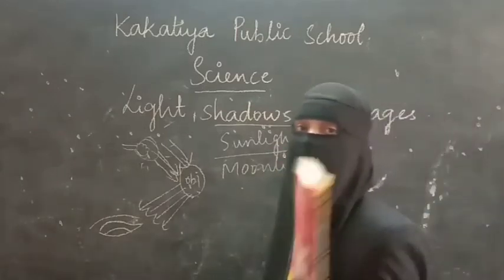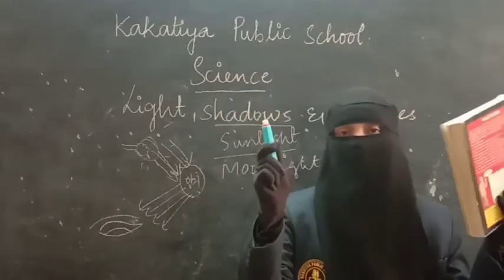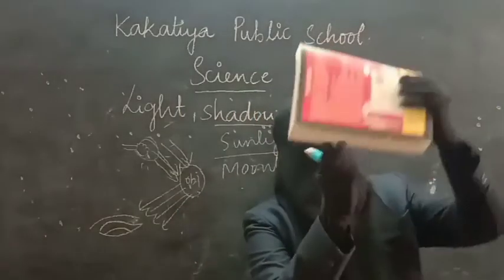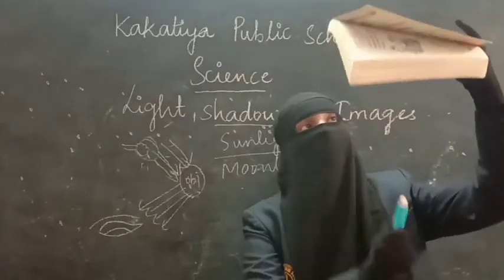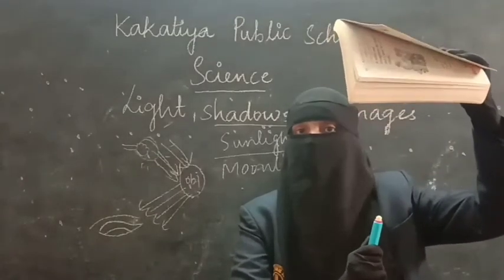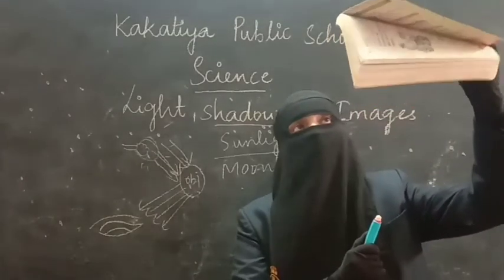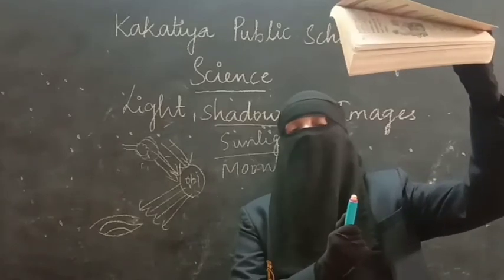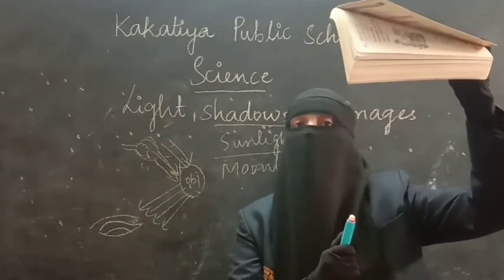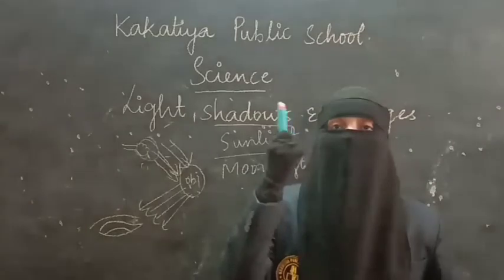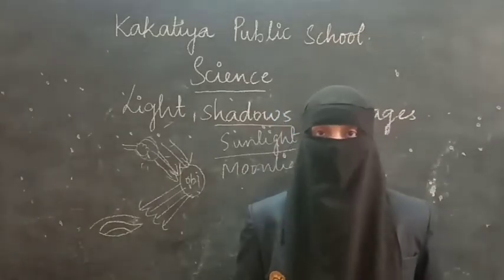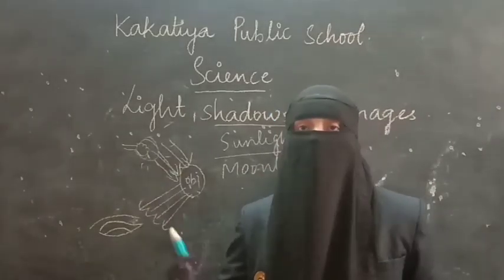Right. Now take this book, take this torchlight and keep this book like this, and focus your torchlight in this way. What is the distance between the book and the torchlight? 30 centimeters. Like this you have to put. And where do you think the shadow will be formed? On the roof of your room. This is when we are in a room.